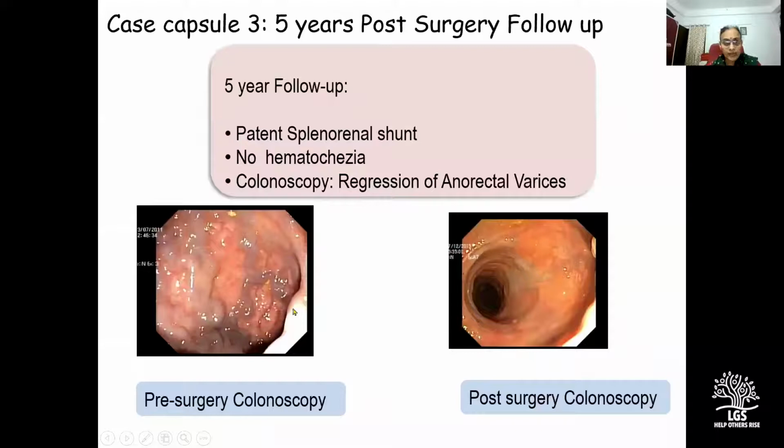So this is 5 years after the splenorenal shunt. The shunt was patent. The child did not have any hematochezia. And this is the post-surgical colonoscopy, which shows significant regression of anorectal varices.